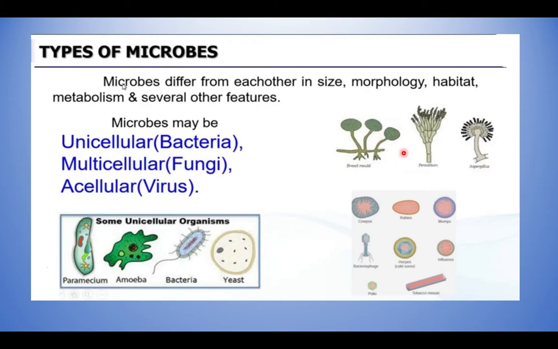This is bread mold, this is penicillium or aspergillus, etc. All the fungi varieties come under multicellular organisms. And next, these are the examples for viruses, that is acellular microbes, right? So based on the presence of cells, the microbes are classified into these three types: single cell, unicellular; more than a single cell, multicellular; no cell at all means acellular.